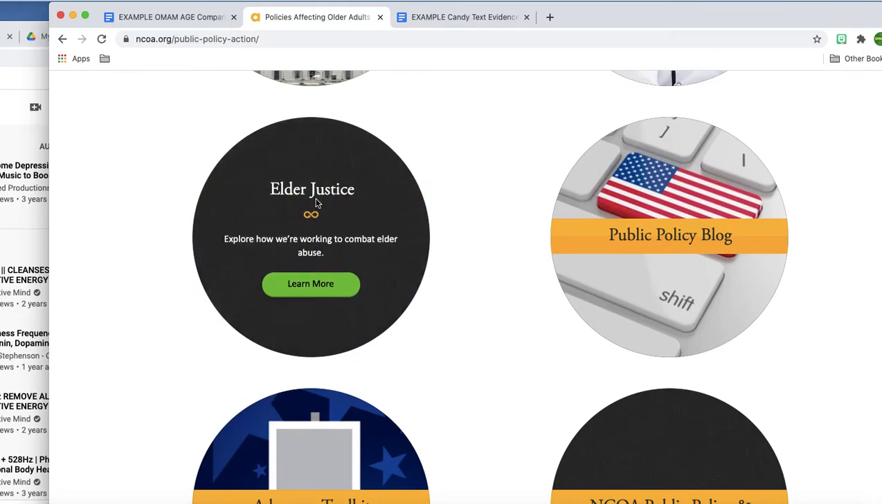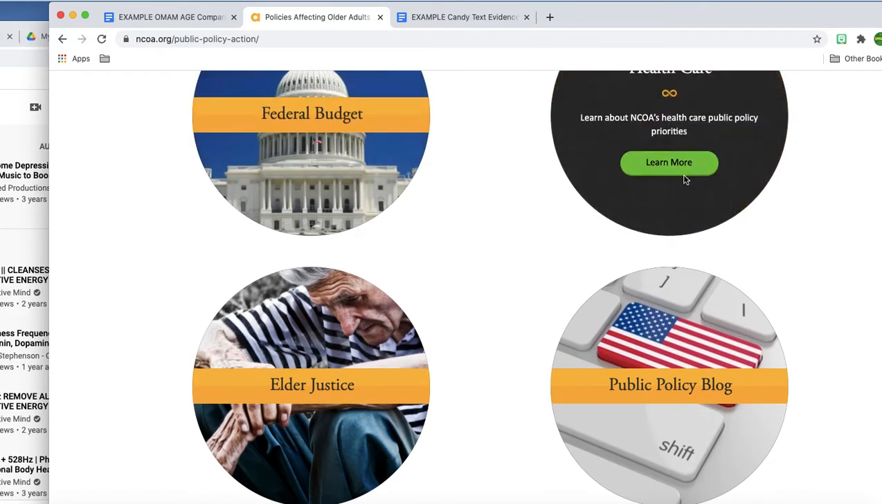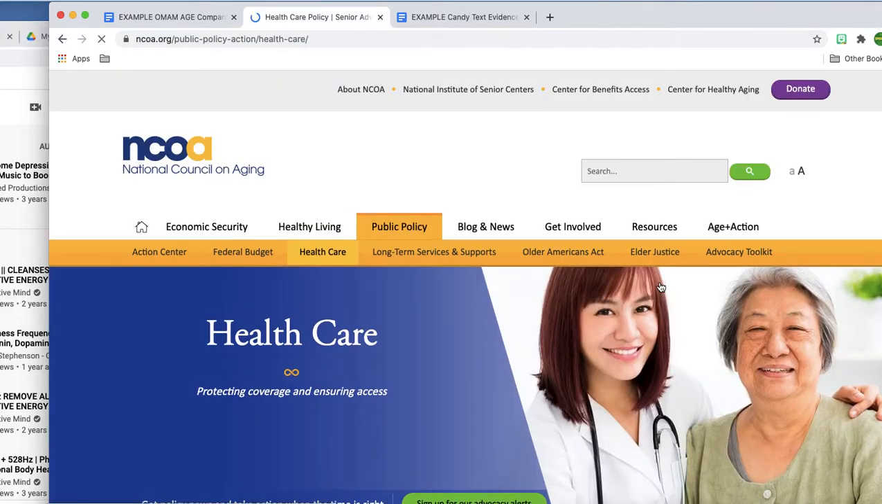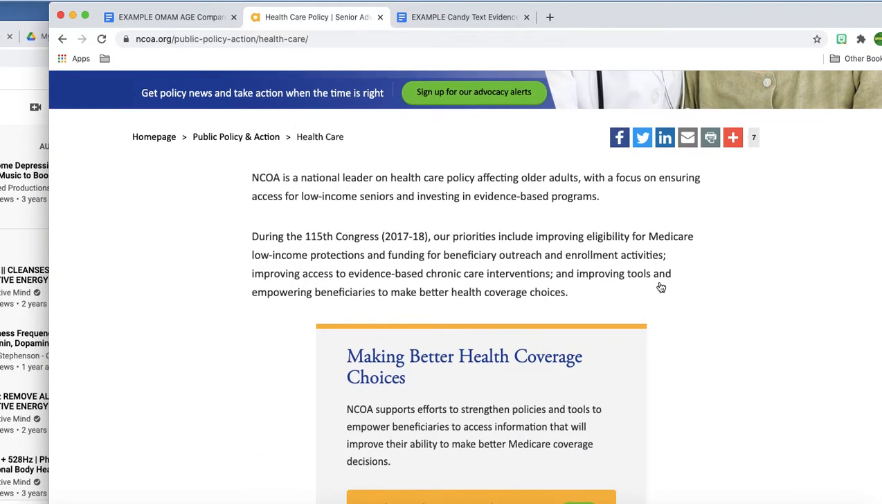I wonder what this elder justice is. Explore how we're working to combat elder abuse. Well, I think I want to talk about that. Protecting senior programs, healthcare, public. I think maybe there might be something here. So, they're lobbying for some improvements in healthcare for the elderly. So let me just skim through this article. I think this is promising.